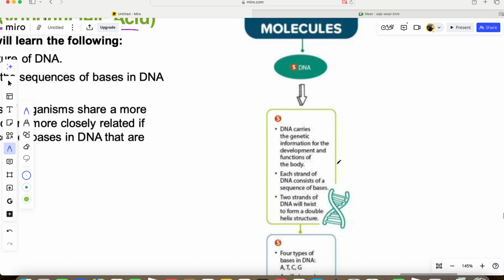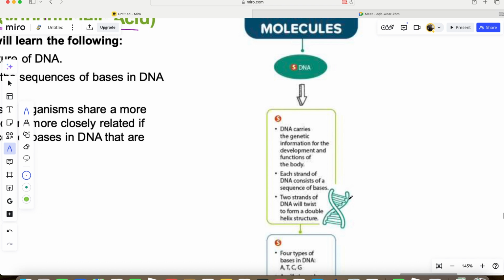So we say DNA carries the genetic information of who we are, the code of who we are. Then we also say that each strand of the DNA consists of a sequence of bases. This is a strand, this is another strand. Every strand consists of a sequence of bases.